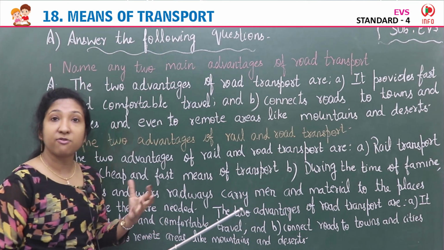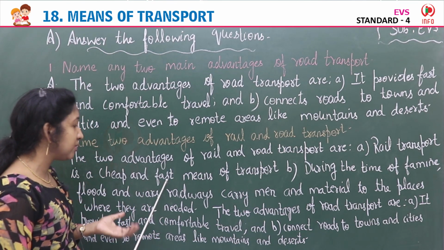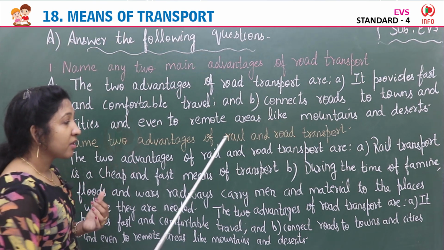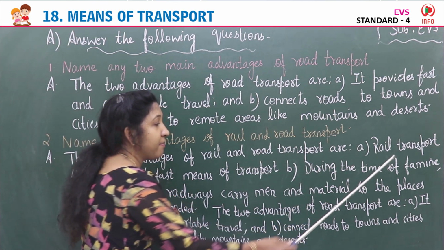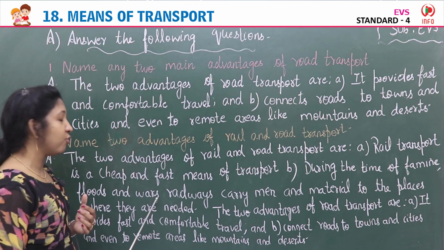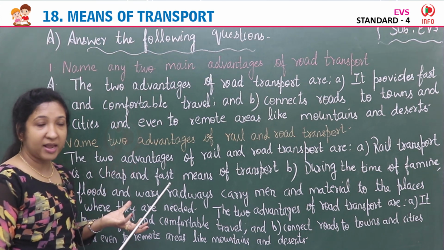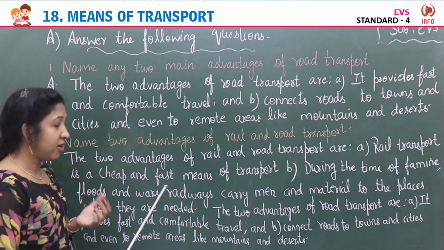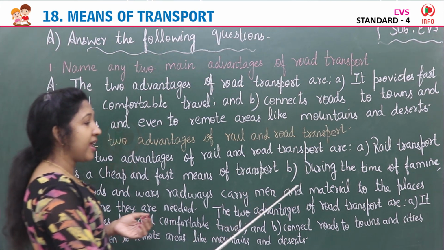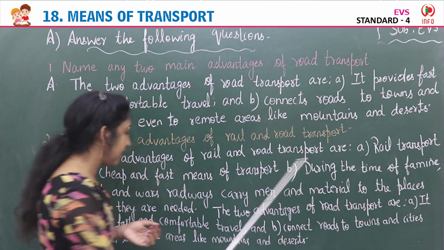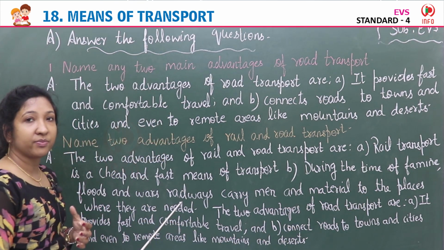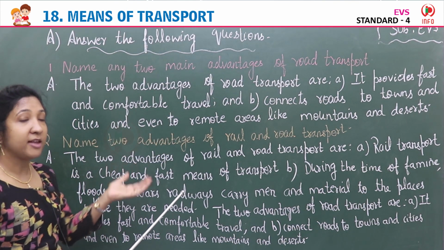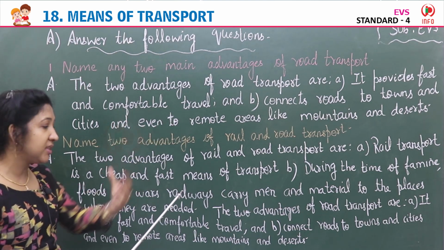Rail transport is the fastest means of transport, at the same time cheap also. B, during the time of crisis like famine, floods and wars, railways carry men and material to the places where they are needed. So railways carry people and also material to the place where they are needed.